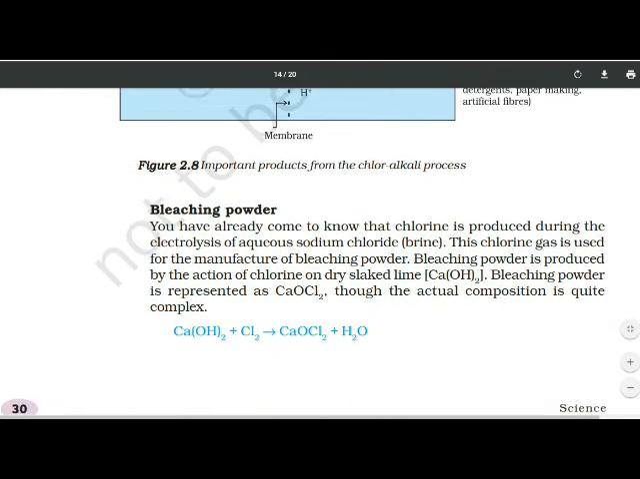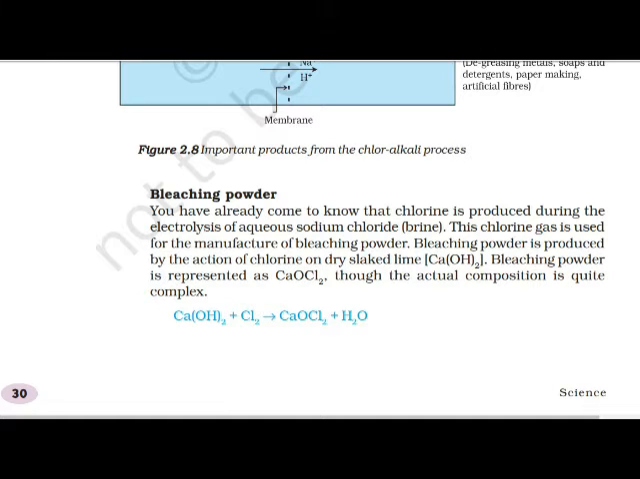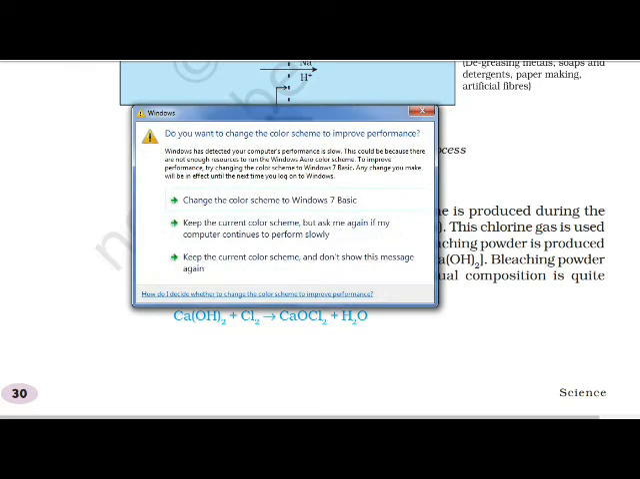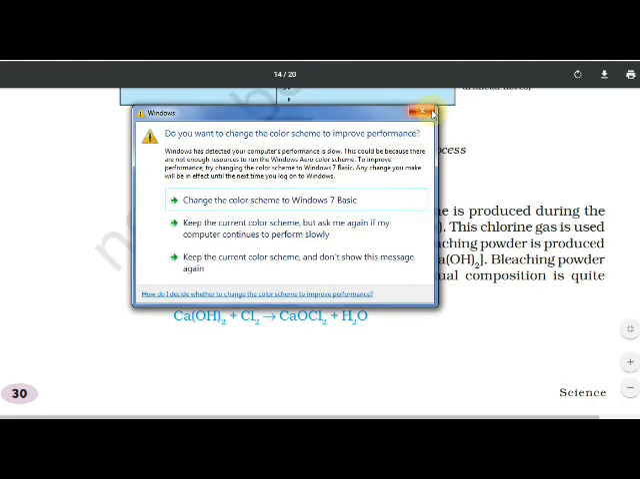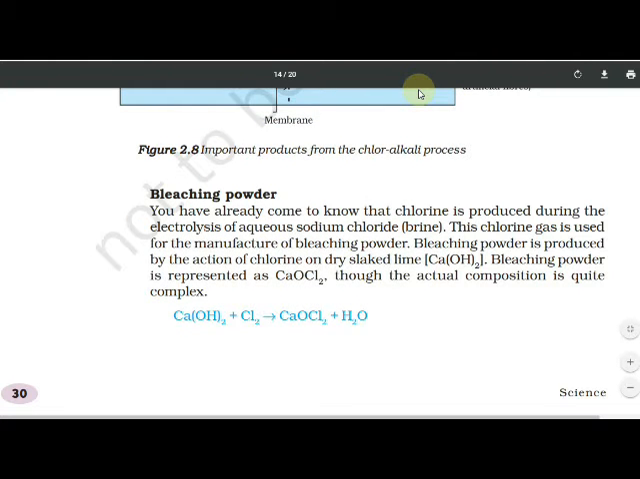Bleaching powder. You have already come to know that chlorine is produced during the electrolysis of aqueous sodium chloride. This chlorine gas is used for the manufacture of bleaching powder. Bleaching powder is produced by the action of chlorine on dry slaked lime, Ca(OH)2, calcium hydroxide.